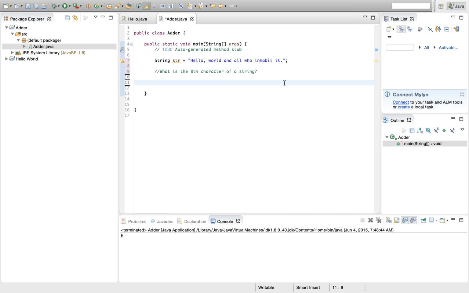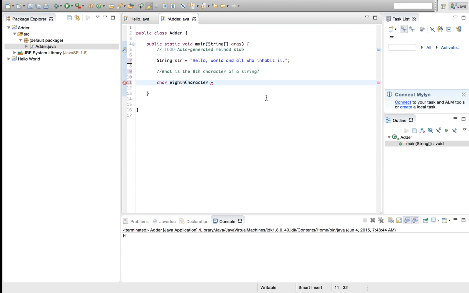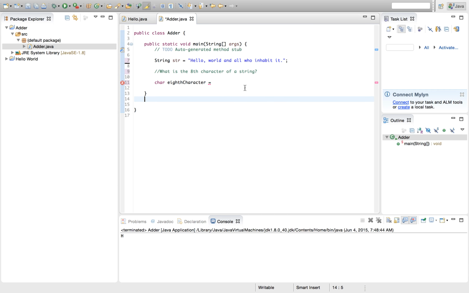So let's store that 8th character. We don't know how we're going to get it yet, but let's call it 8th character equals. So how do we get this 8th character? What voodoo do we do to get there? Well, this is where something which is going to be very useful now and through the remainder of your programming career comes in, and that is the documentation.